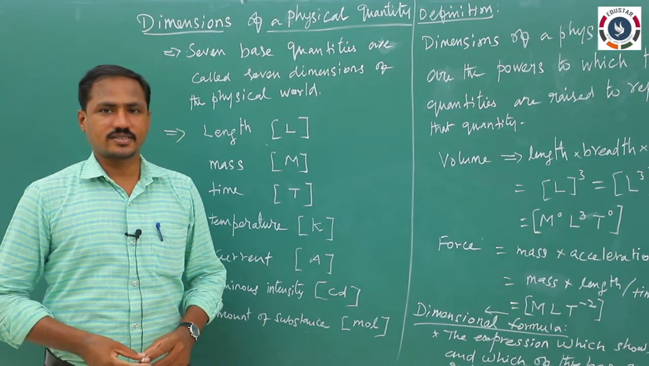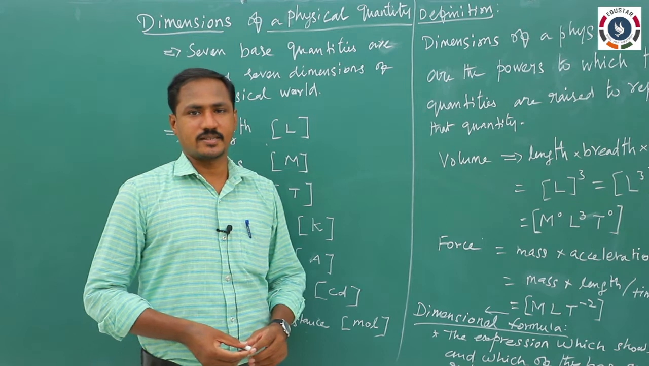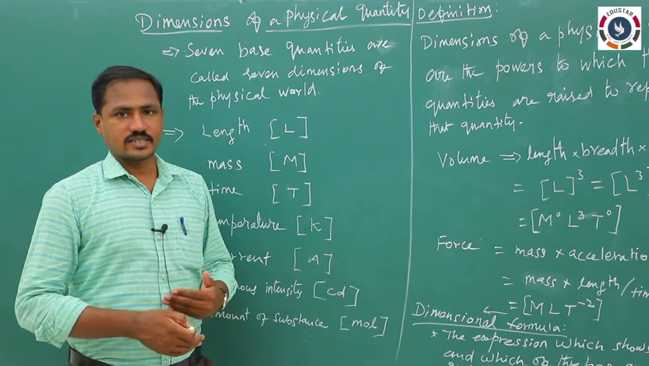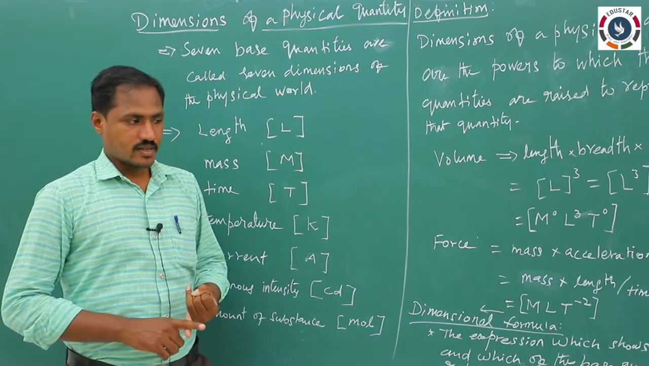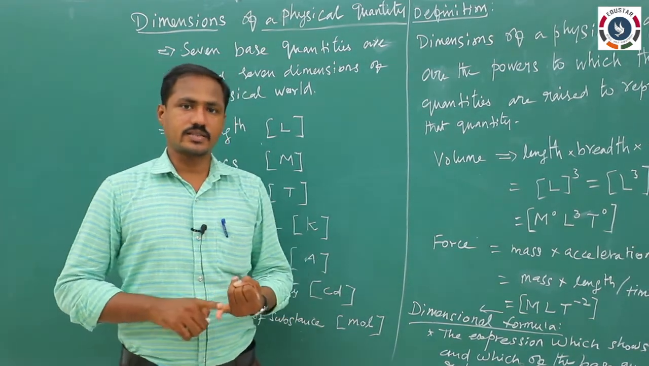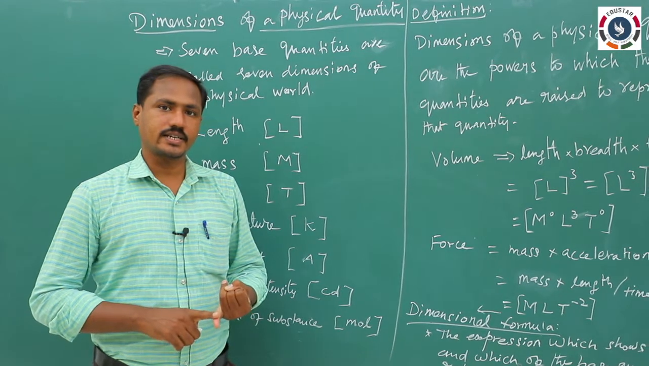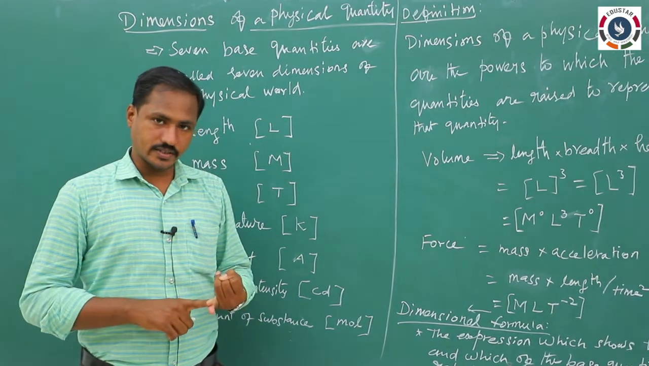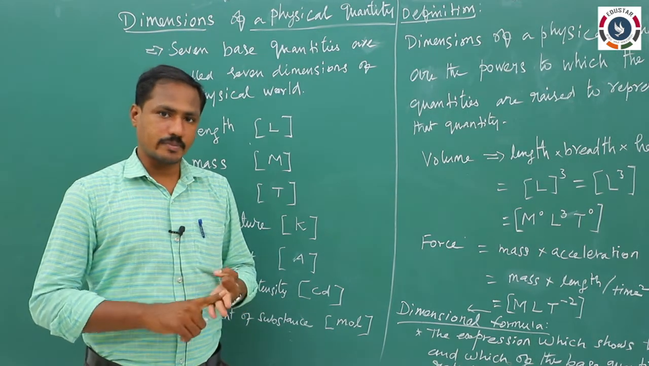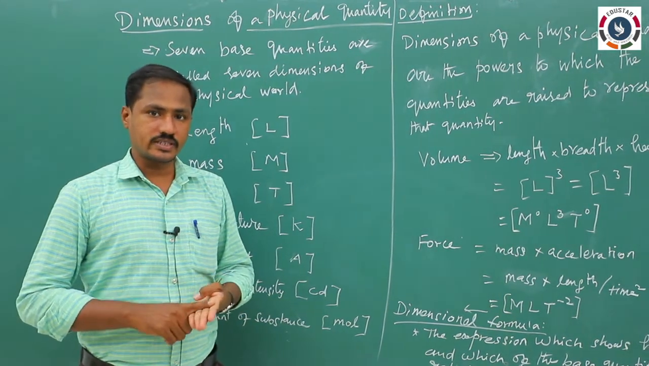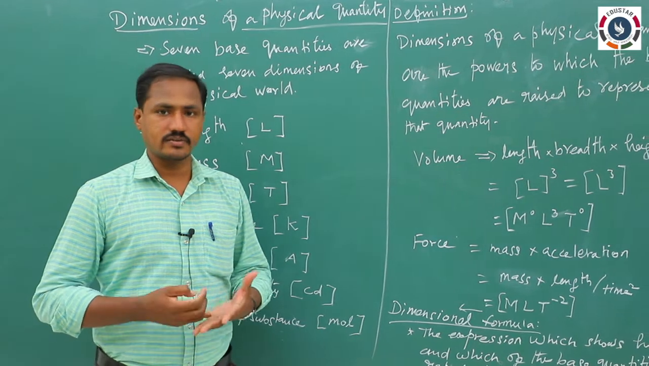So, this is the second chapter, units and measurements. Already we have discussed in the first session what the physical quantities and units are. We have seen that physical quantities are classified into three categories: base or fundamental quantities, derived quantities, and supplementary quantities, and the units of all these quantities we have already discussed.